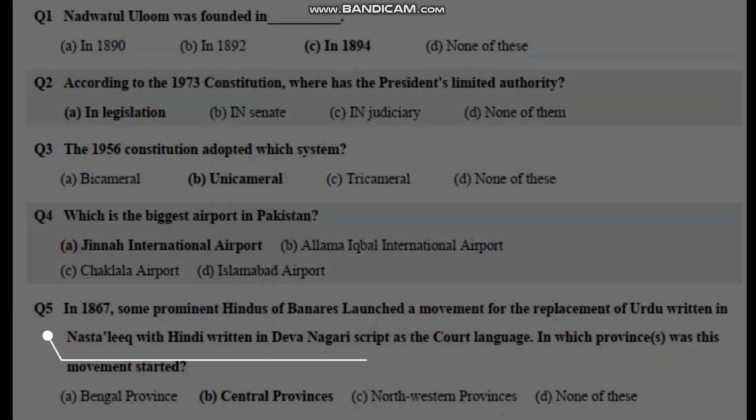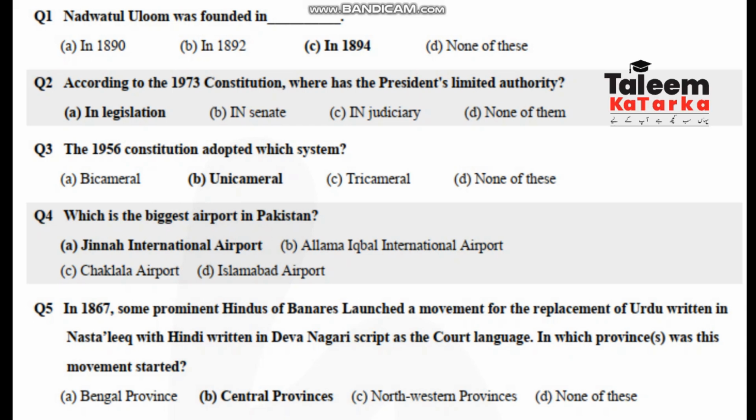की कोशिश करेंगे। पहला सवाल है, नदवतुल उलूम was founded in 1894. Next, according to the 1973 Constitution, where has the President limited authority in legislation? Next, in 1950 Constitution adopted which system? Unicameral. Next, which is the biggest airport in Pakistan?